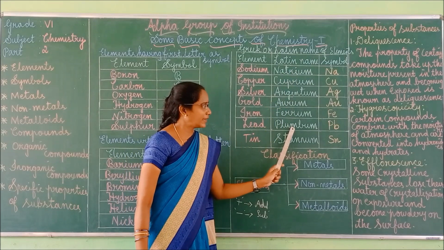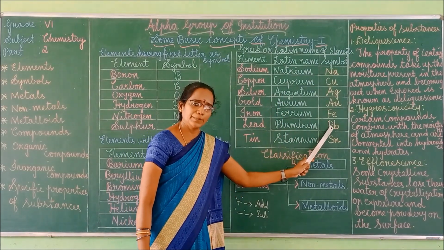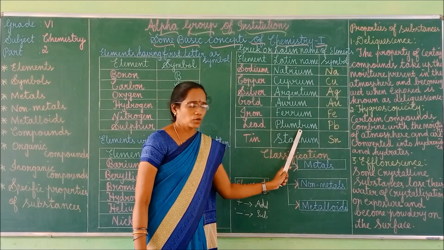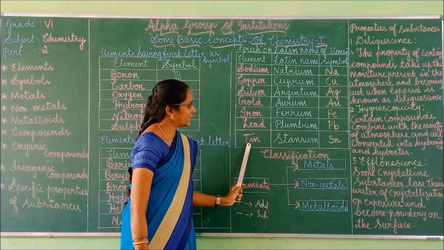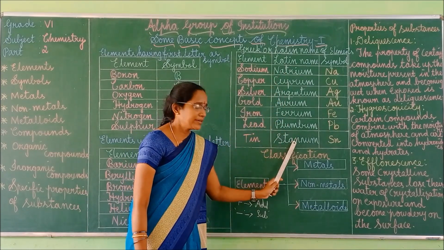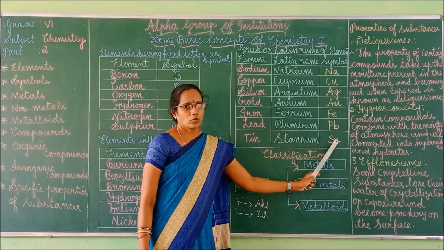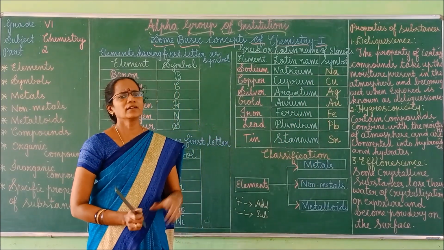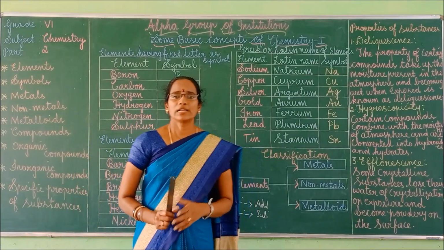Its Latin name is plumbum. Its symbol is Pb. Pb represents plumbum, the Latin name of lead. And finally, the element is tin. Its Latin name is stannum and its symbol is Sn. So like that, some symbols are named based on their Greek or Latin names.